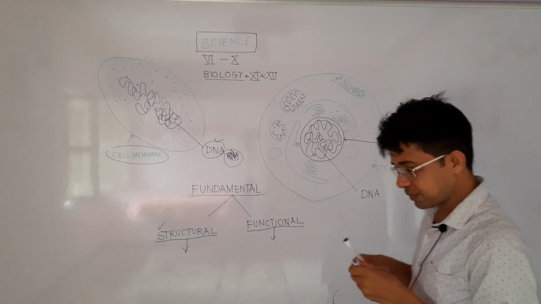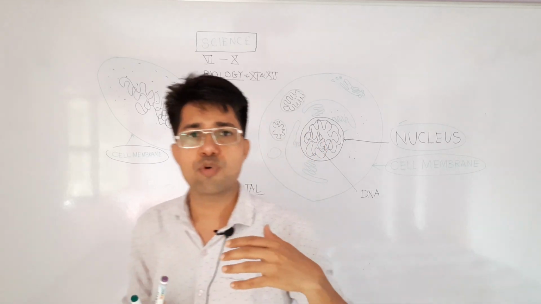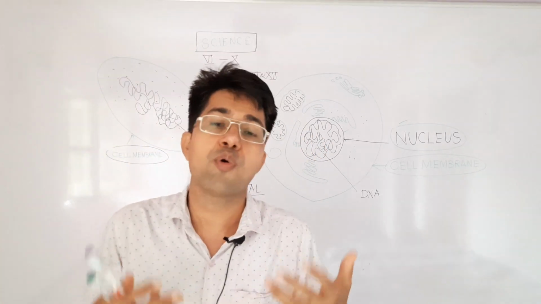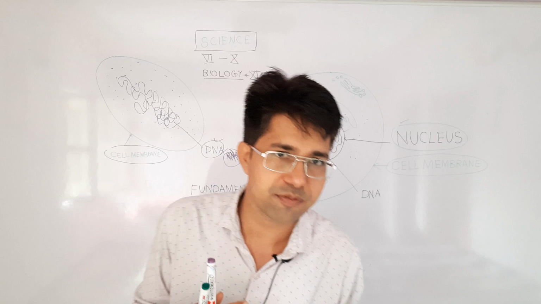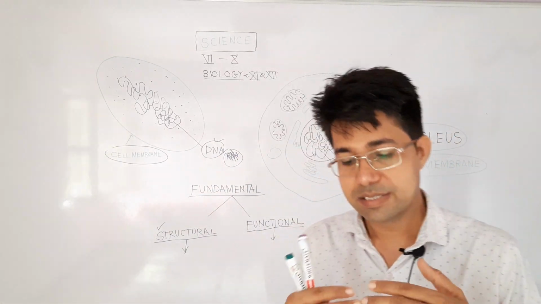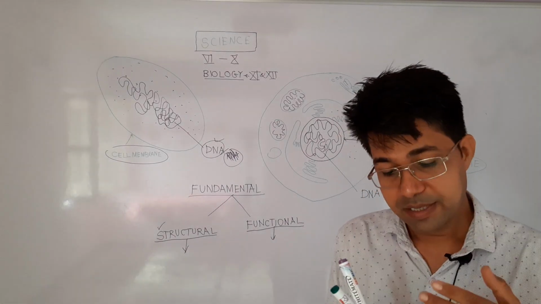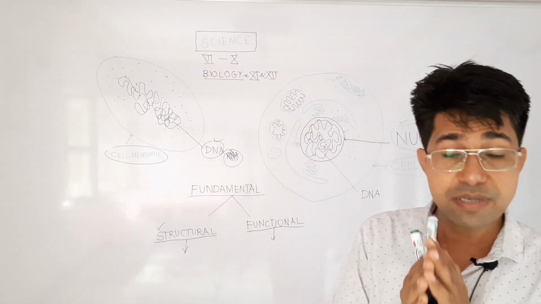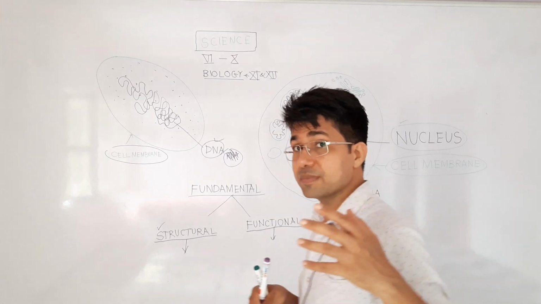So if we talk about functions of a cell, the cell has all the functions of a living organism, because we all are made up of cells. Our skin is made up of skin cells, liver is made up of liver cells, pancreas is made up of pancreatic cells, hairs are made up of hair cells, nails are made up of cells, every living structure is made up of cells, every dead structure is made up of cells.